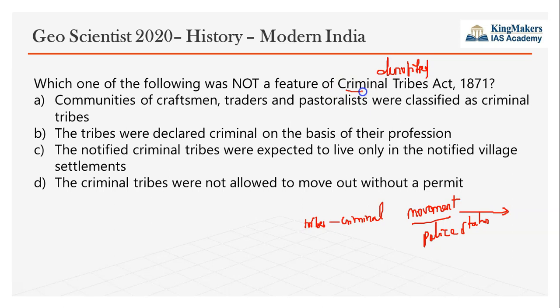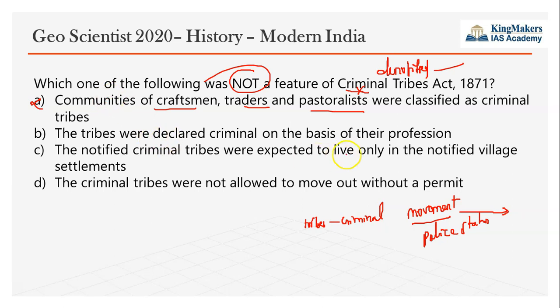So criminal tribes, the name criminal was removed and the Denotified Tribes Act was brought in. So these tribes are called denotified tribes. So which of the following statements is not a feature? Communities of craftsmen, traders and pastoralists were also classified as criminal tribes. So this is the wrong statement. I'll come to why that is wrong. At the end of the discussion, we will tell you why that is wrong.